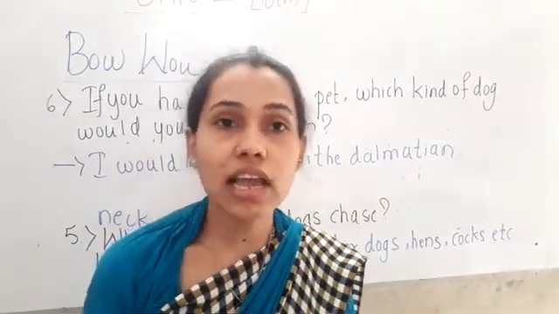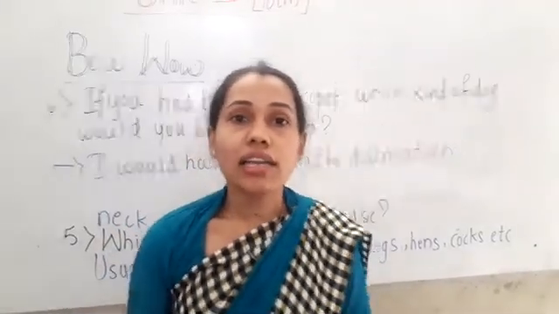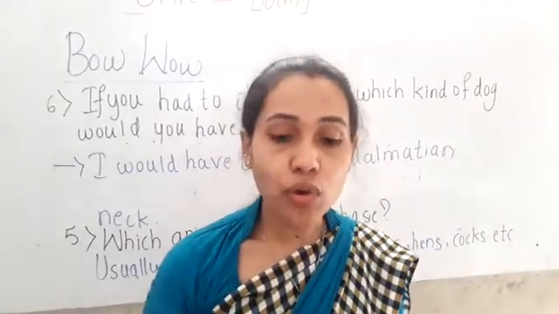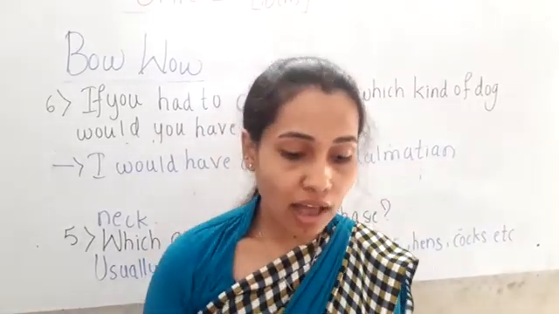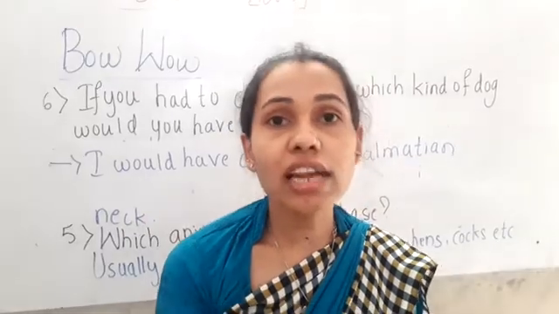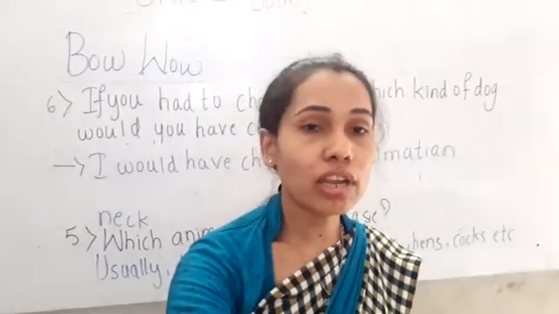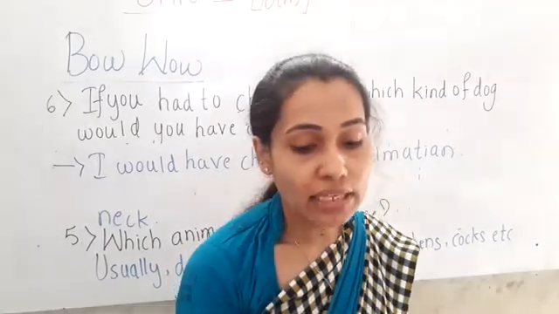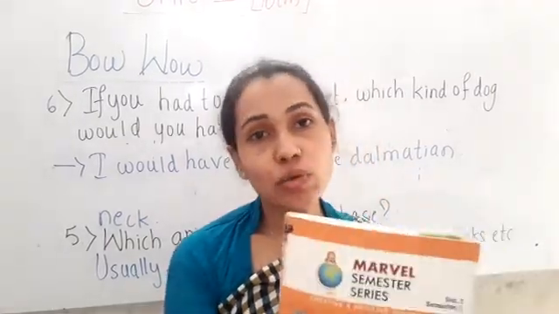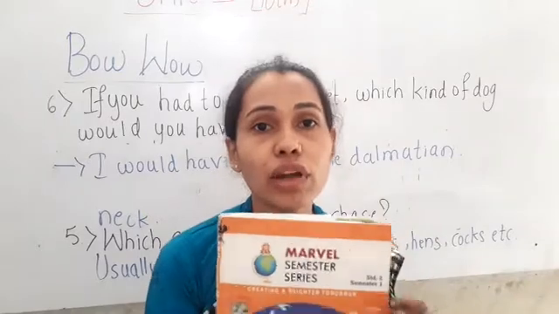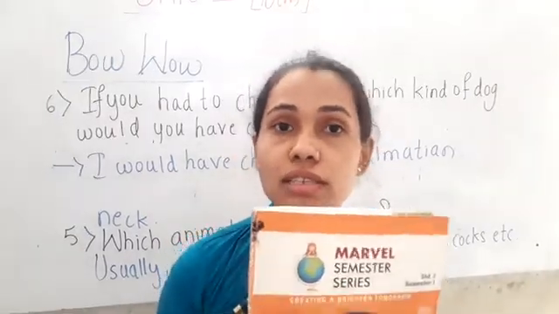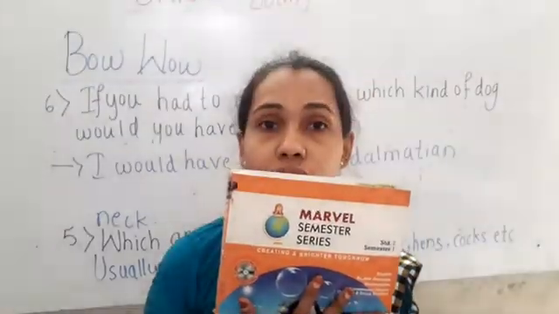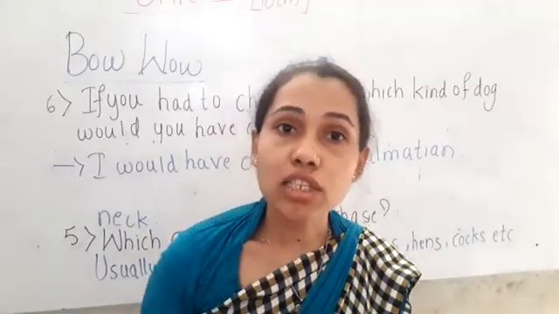Okay, in the next class we will be starting our new topic. Hope you all have understood today's class, children. You have to write all the question answers whatever I have written on the board in the classwork notebook as well as in the test book. Okay, children, you have to complete lesson number 1 question answers in the test book as well as in your classwork notebook.